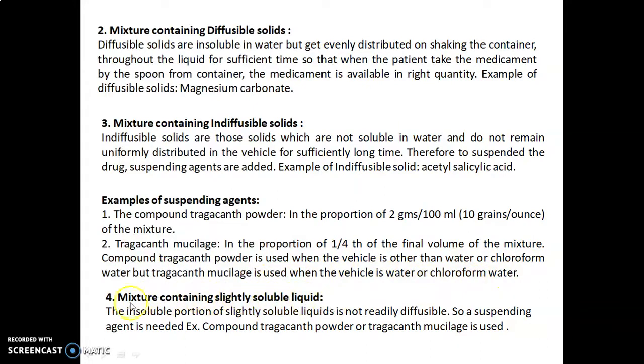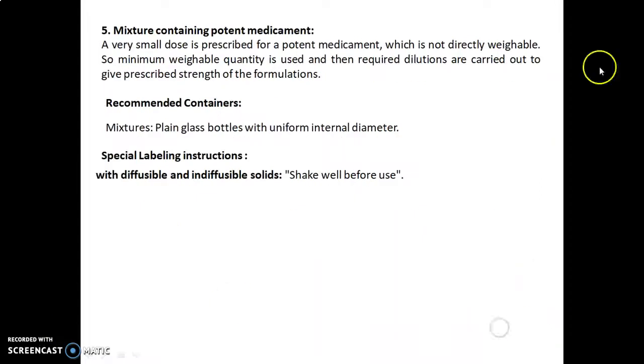Mixture containing slightly soluble liquid. The insoluble portion of the slightly soluble liquids is not readily diffusible, so a suspending agent is needed. For example, compound Tragacanth powder or Tragacanth mucilage is used. Then the fifth one, mixture containing potent medicament. A very small dose is prescribed for a potent medicament which is not directly weighable. So the minimum weighable quantity is used, and then required dilutions are carried out to give the prescribed strength of the formulation.